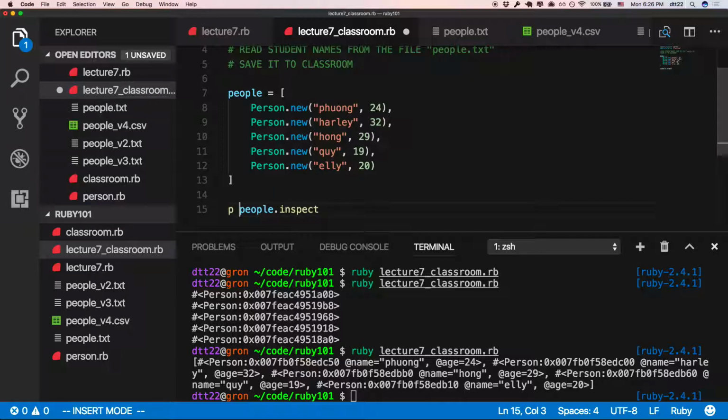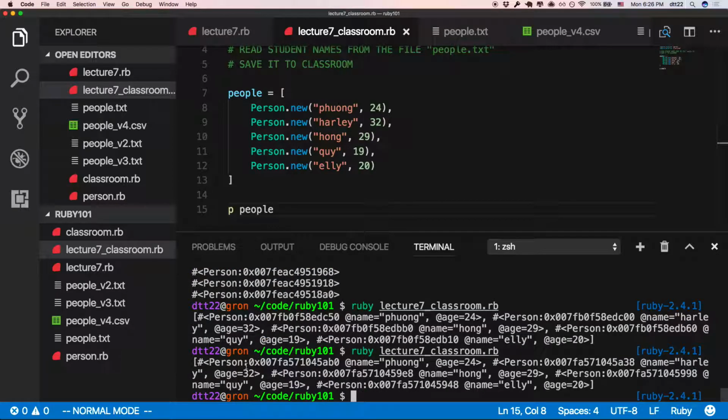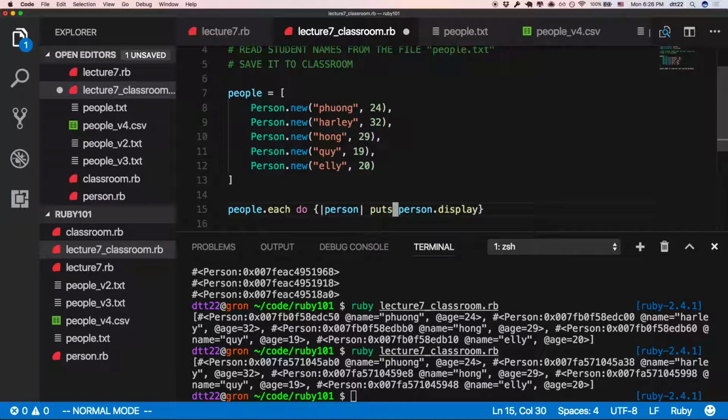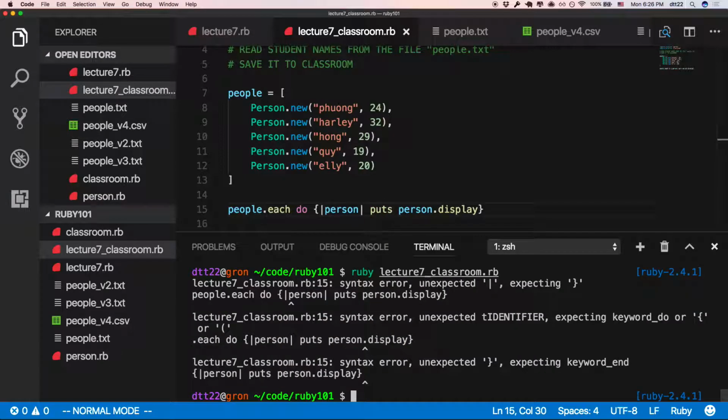Maybe some people like to do this. I think p people looks the same as puts inspect. You may not like this. So, what is the better way to print out? people.each do, and in here you have a person. person.display. Remember that? So I can just print each display. Let's try this. Uh-oh, there's no do. If you use a bracket, there's no do.